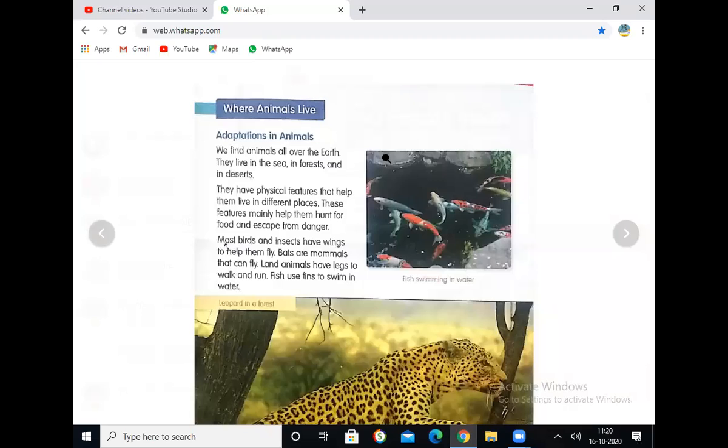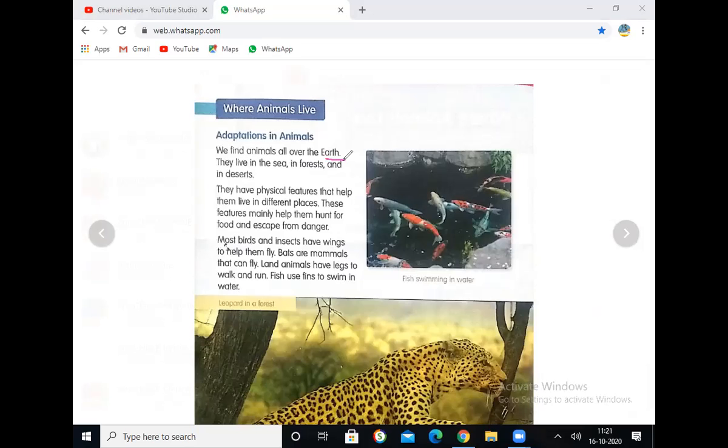Adaptations in animals. We find animals all over Earth. Where do we find animals? All over the Earth. You can see them in the forest, the desert, mountains, polar region, water area, anywhere. Everywhere on Earth you can see animals. Earth is the animals' living house.